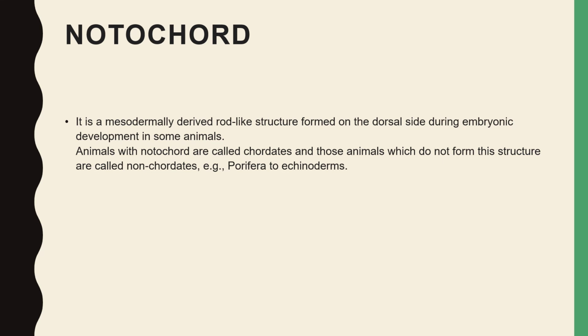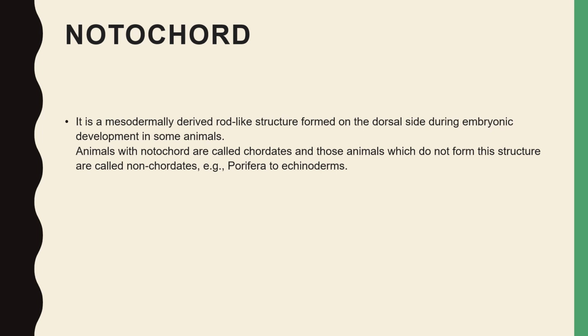Next feature is notochord. What is a notochord? Chord means a rod-like structure, and it is formed on the dorsal side during embryonic development in some animals, not in all animals.